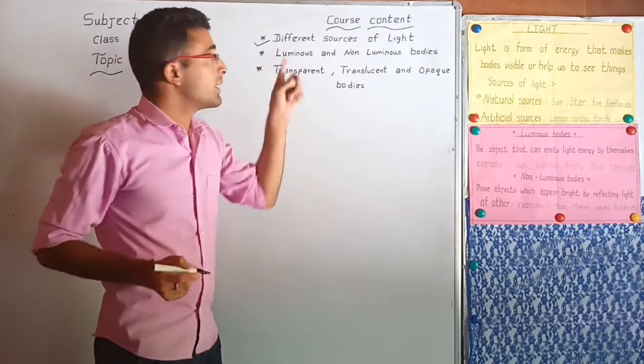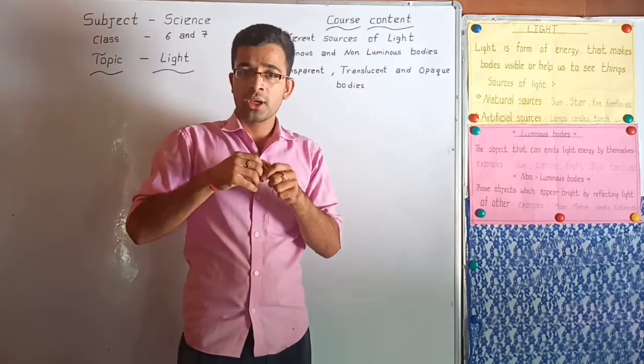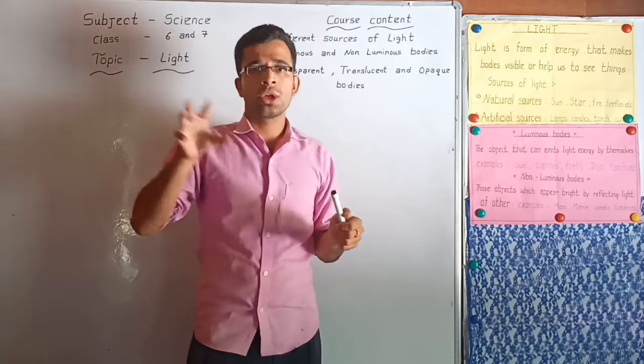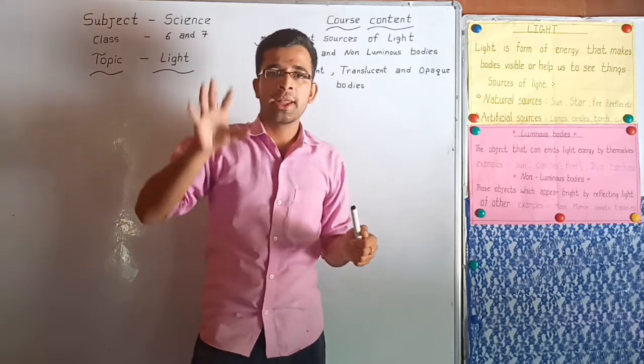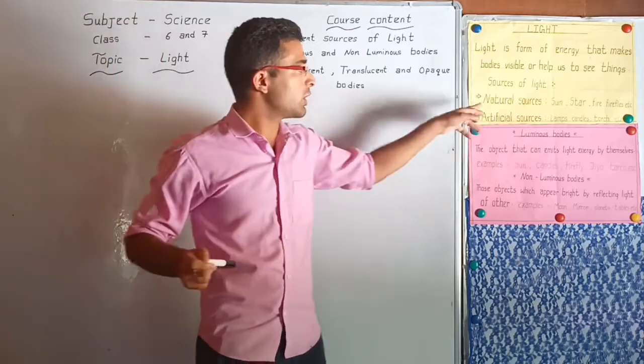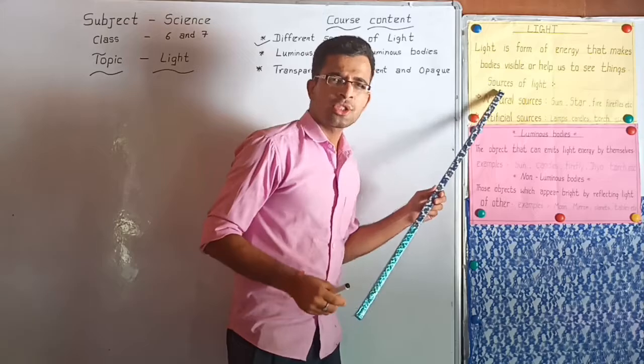First topic is different sources of light. Source of light means the body from which we get light. In our surroundings there are different types of sources of light. Okay students, look at the chart. Here you can see sources of light.